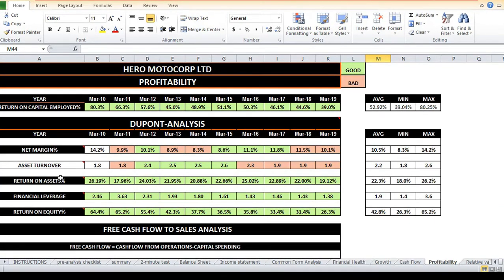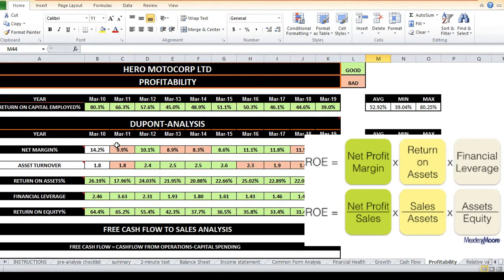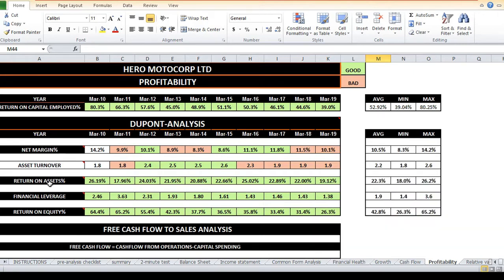The first component of this DuPont analysis is return on assets. It's simply net margin times asset turnover that will give you return on assets. Net margin is net profit divided by sales, and it tells us how much of each rupee of sales a company keeps as earnings after paying all the costs of doing business. Asset turnover is sales divided by total assets, which tells us roughly how efficient a firm is at generating revenue from each rupee of assets. Multiply these two and you will get return on assets, which is simply the amount of profit that a company is able to generate per rupee of assets.